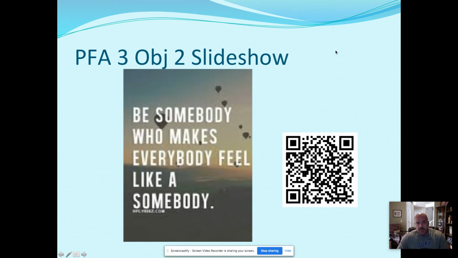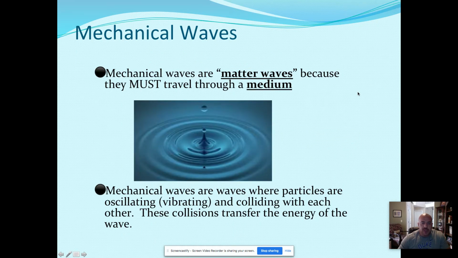All right, we're in Power Focus Area 3, Objective 2 slideshow, moving on with wave basics. So we'll get right to it. All right, so mechanical waves are defined as any waves that have to use a medium to travel through.